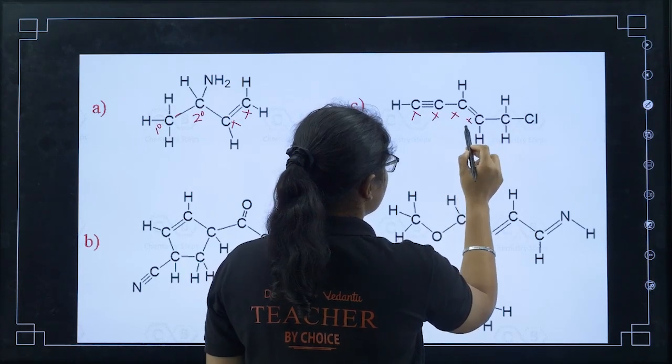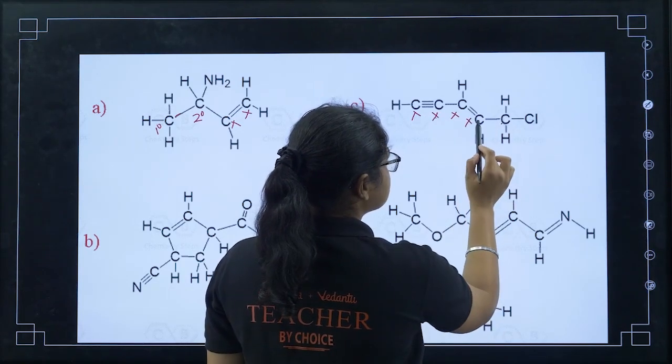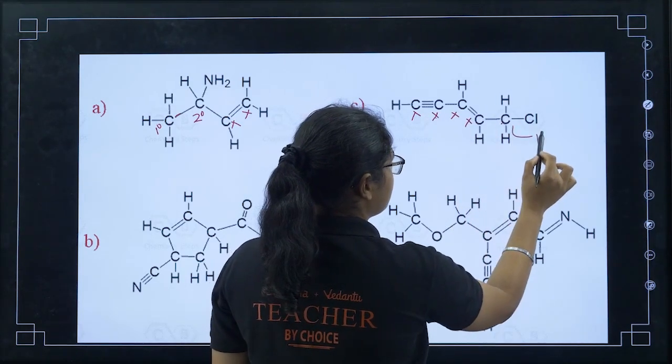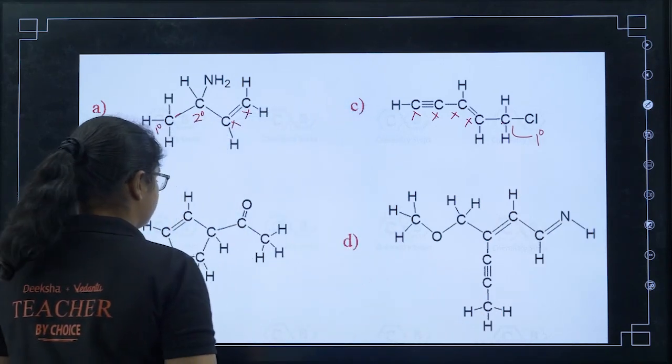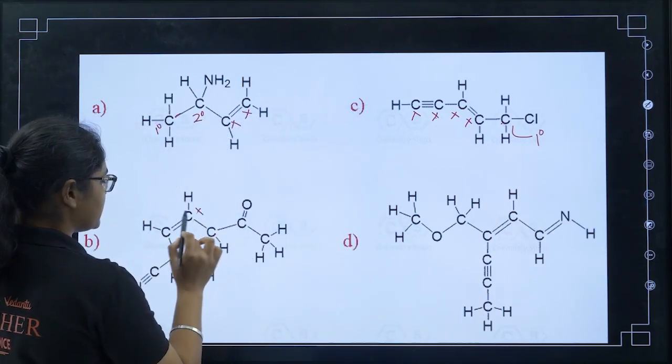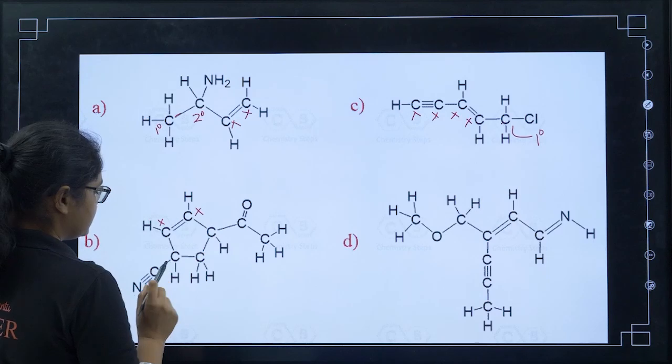Okay, that's it. Now you can go to here, this is not sp2, this is sp3, sp3, this is sp3. Now this carbon is attached to a single carbon, so this is a primary group. Next we have here, this is not sp3, this is not sp3, this is sp3, right?